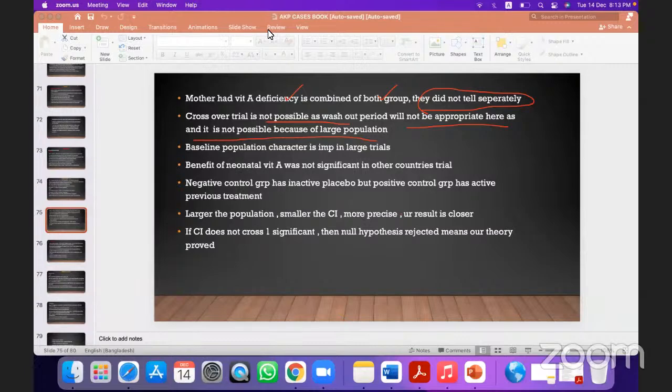You can give both the drugs to both the groups. You can or not? Tell me. Yes, it can be given. In that case, both groups are taking both drugs, like placebo and also the drug, vitamin A. Yes, very good.